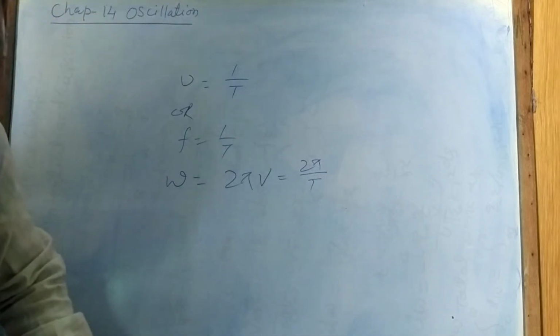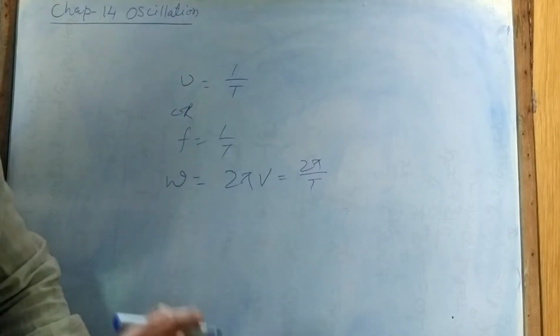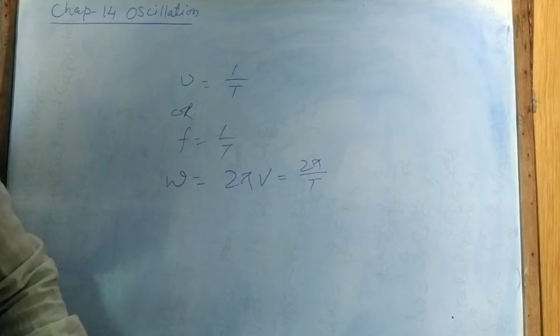The phase of a vibrating particle at any instant gives the state of the particle with regard to its position, represented in simple harmonic motion by phi.